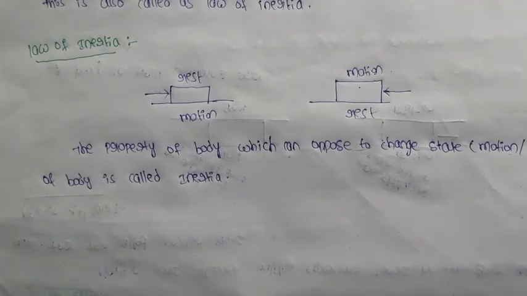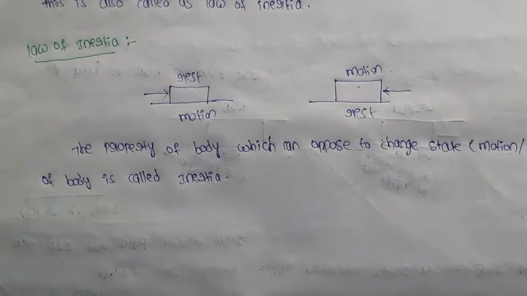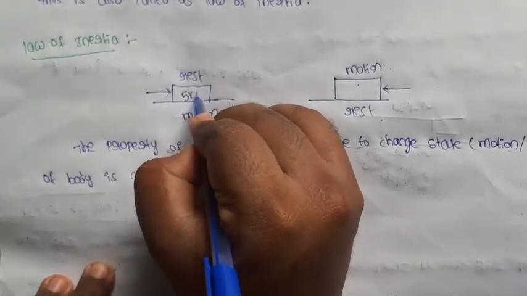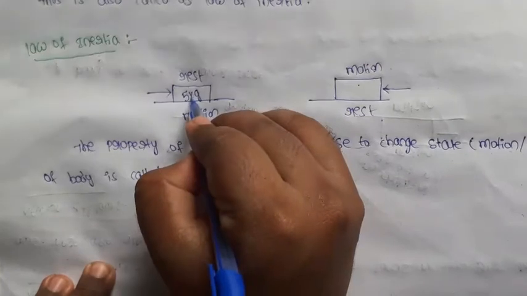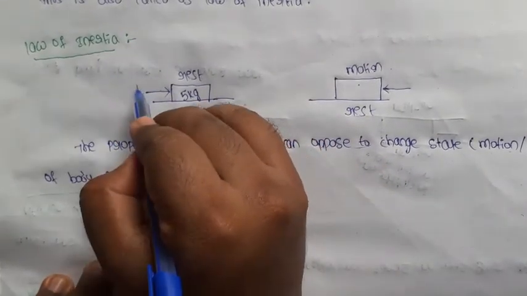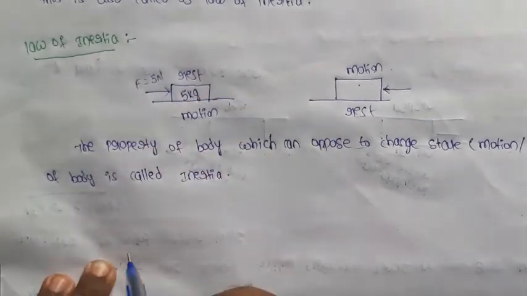This is called inertia. Inertia opposes the change of state of a body. For example, this body has 5 kg of mass. How much force do we need to apply here? 5 Newton.